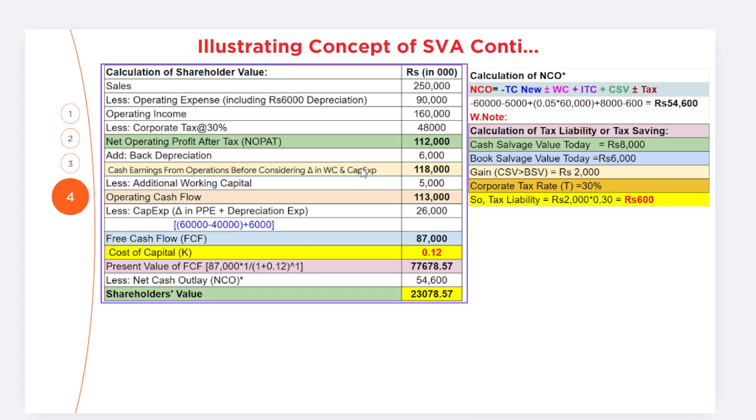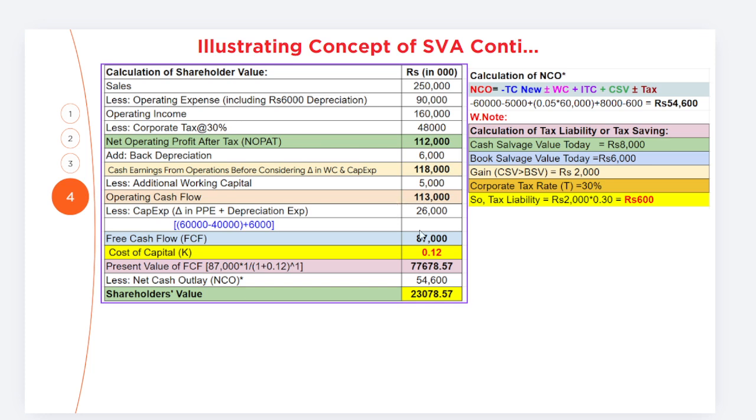In shortcut we can say that capex. Okay, so less additional working capital, that is given in the question as 5,000. Once we exclude the additional working capital, that is simply, friends, operating cash flow here, 1,13,000. While less capital expenditure, that is the change in property, plant and equipment plus depreciation expenses. So in 2025 we have 60,000, 2024 is 40,000. So the change in property, plant and equipment is 20,000 plus 6,000, so that is 26,000.